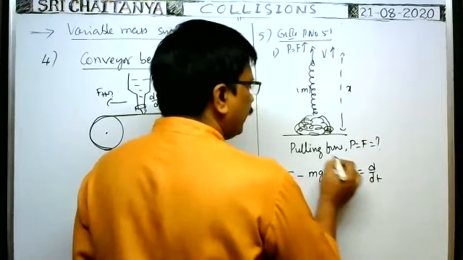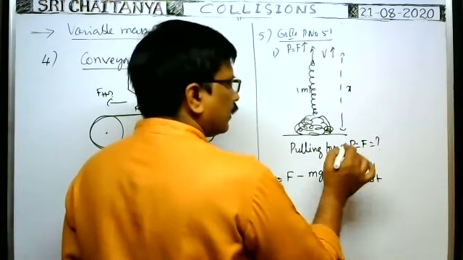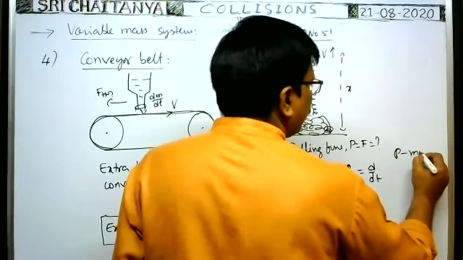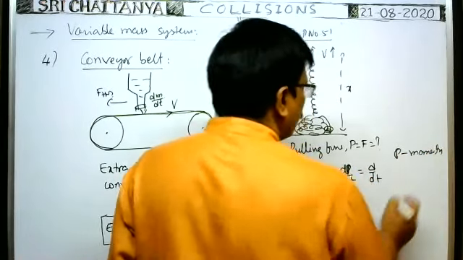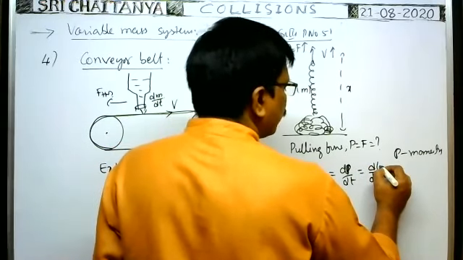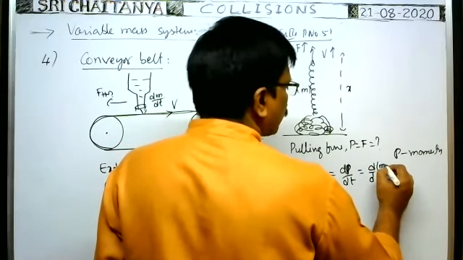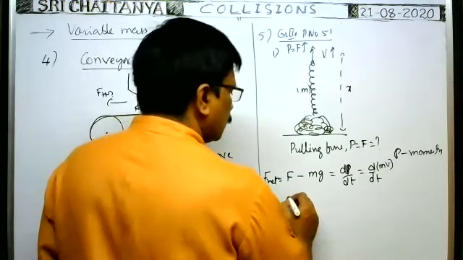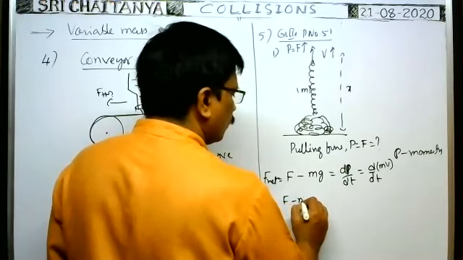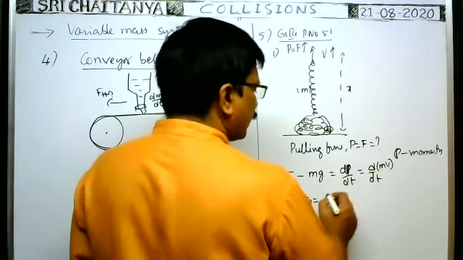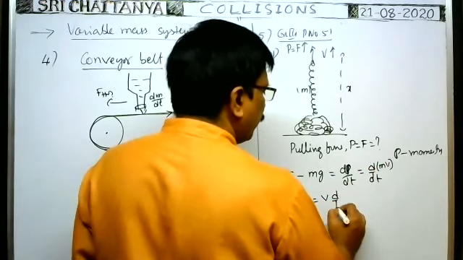What is the momentum of the chain? It is small p, not capital P. Small p is the linear momentum, or simply momentum. Linear momentum can be written as mass into velocity. So F minus mg is equal to v, which is constant so we write it outside, into d by dt of m.